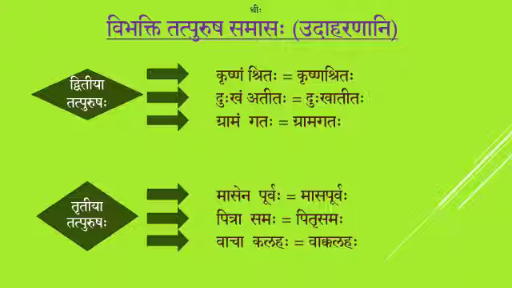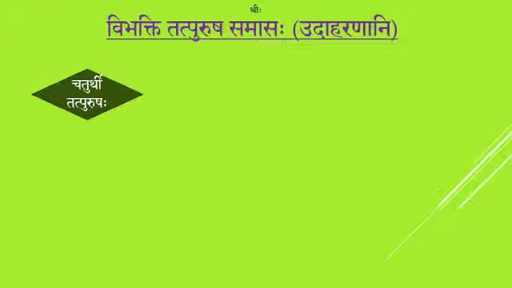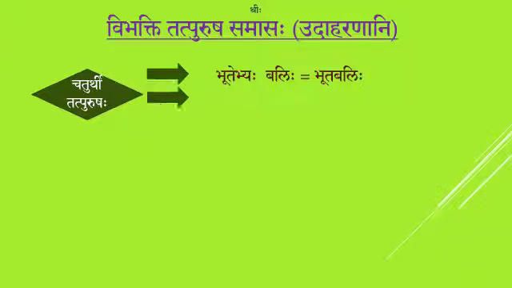Moving on to the next type, Chaturthi Tatpurusha Samasaha. Bhutebhyaha Balihi, Bhuta Balihi. Bhutebhyaha is in fourth Vibhakti and Balihi is in the list of given words in Chaturthi Tatpurushaha. So your answer is Bhuta Balihi.